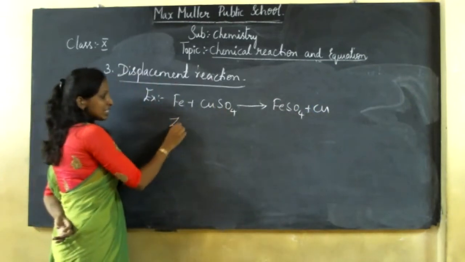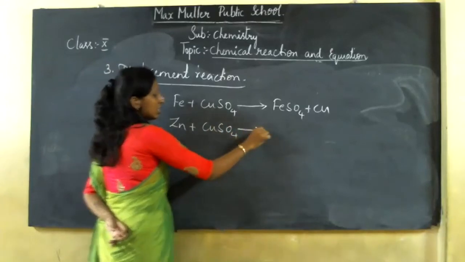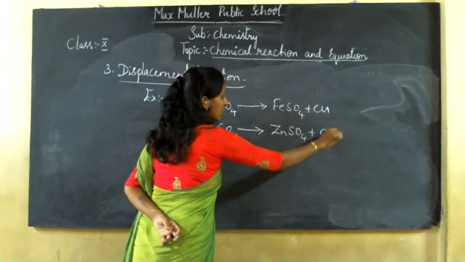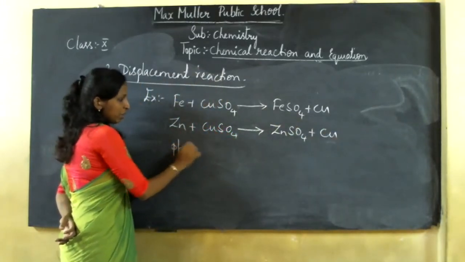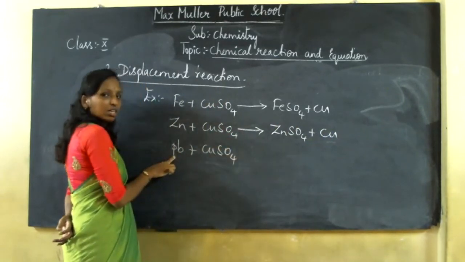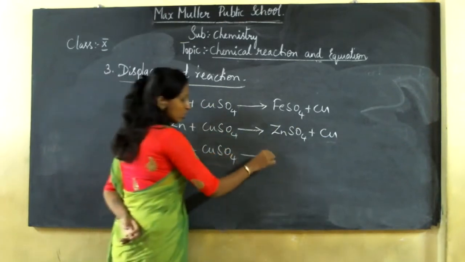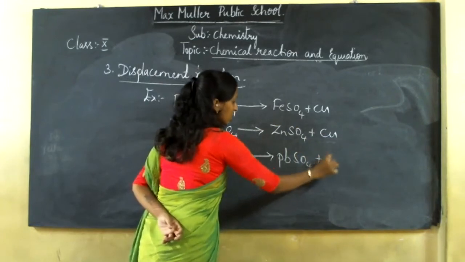If I take next Zn plus CuSO4 it gives ZnSO4 plus Cu. If I take next Pb plus CuSO4, a metal with a metal component, it gives you PbSO4 plus Cu.